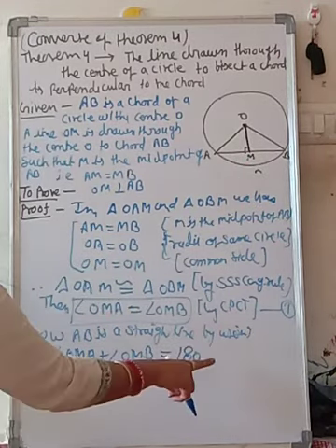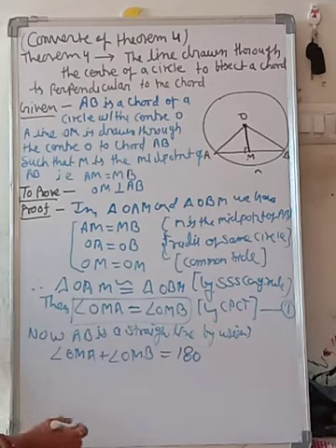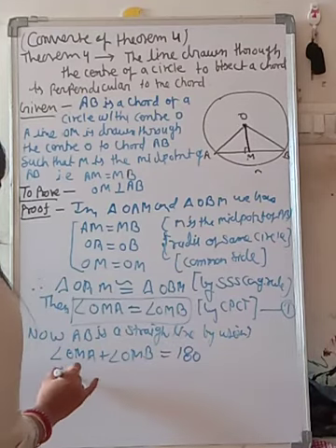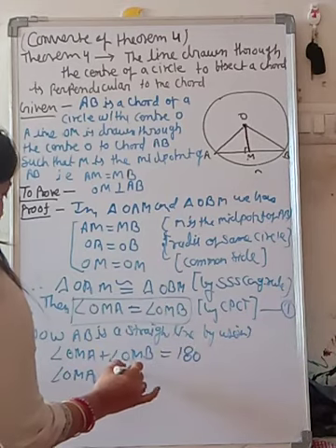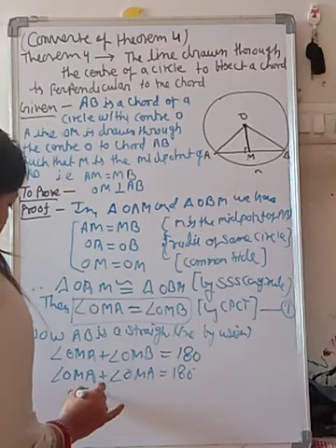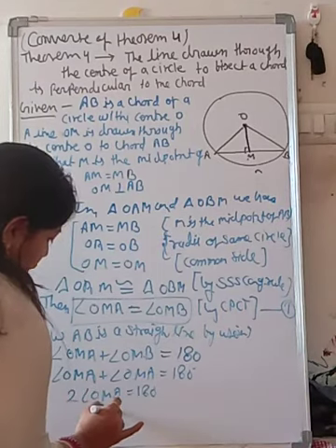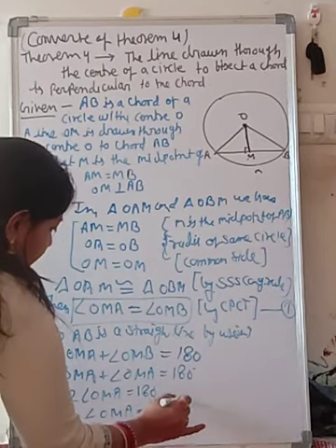By equation 1, angle OMA is equal to angle OMB, so put this value here. Angle OMA plus angle OMA equals 180 degrees, so 2 angle OMA equals 180 degrees, and angle OMA equals 180 degrees upon 2, that is 90 degrees.